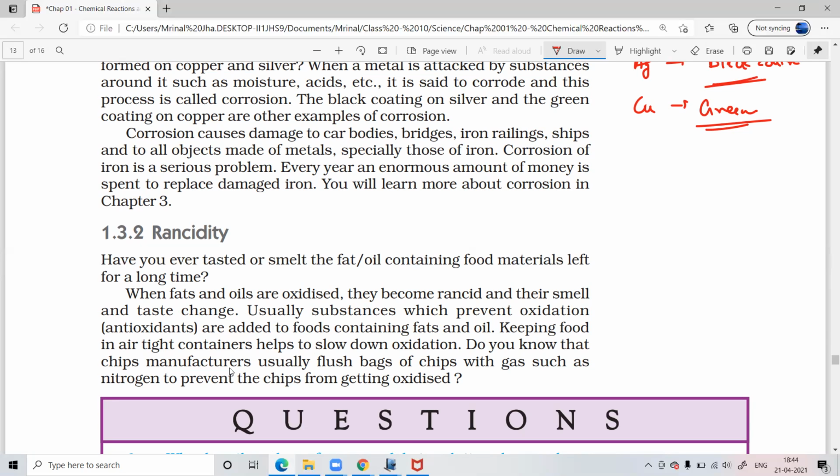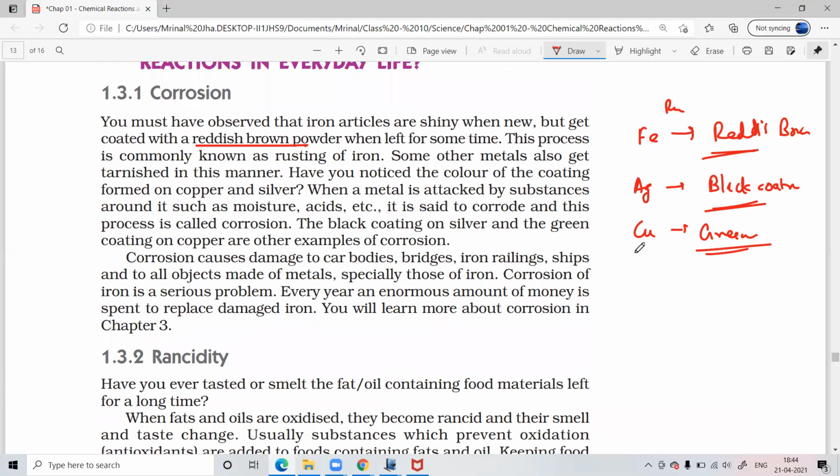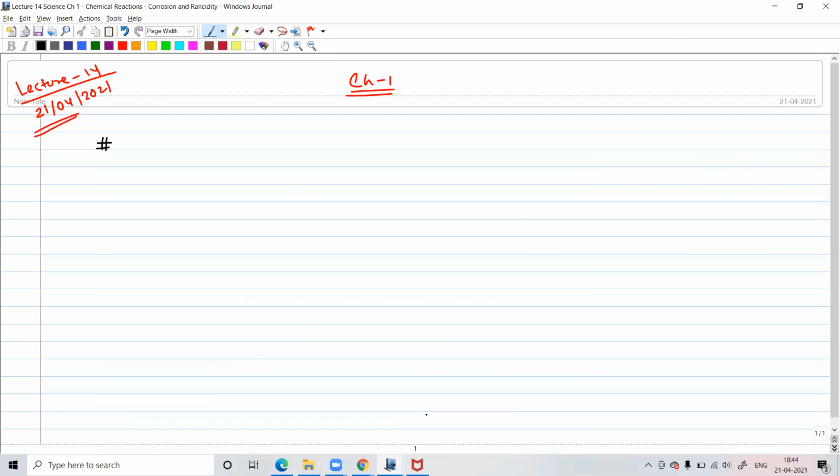Yeah, so you will study that in the third chapter in more detail, okay? So I will not go into that right now. Once we have studied the third chapter, it'll make more sense then. Let's keep it simple for now. Just understand what is corrosion and remember these three things: iron, silver, and copper, and the color of the coating when that happens. Okay, let me give you the definition. What would you write for corrosion?